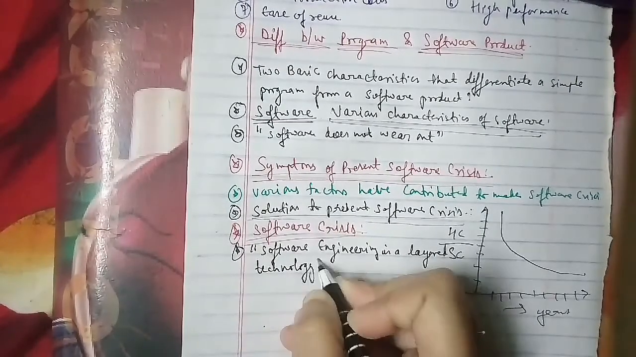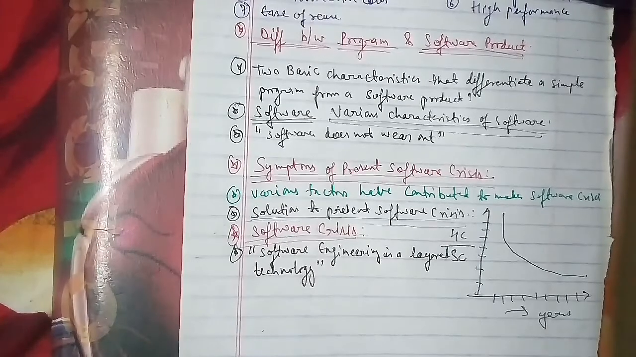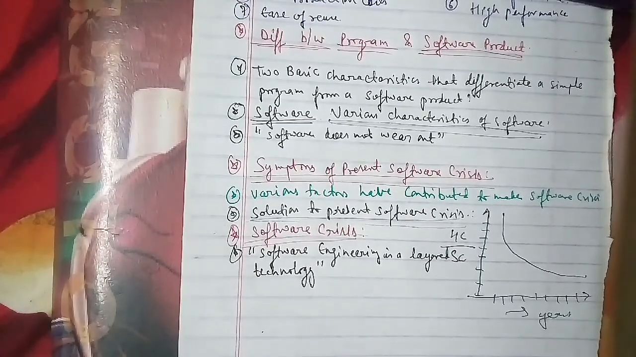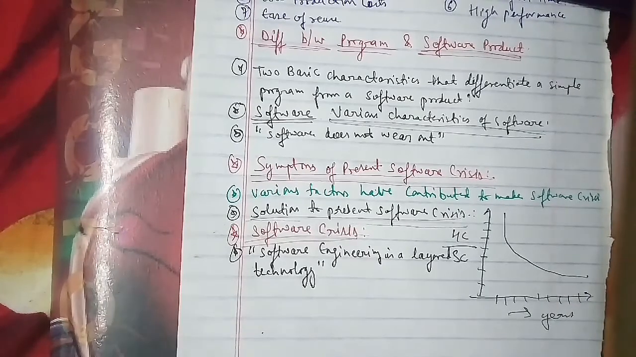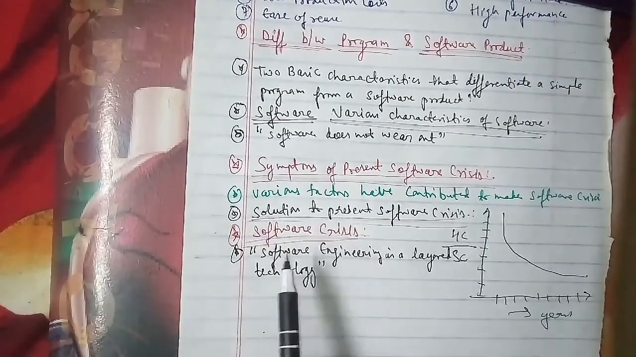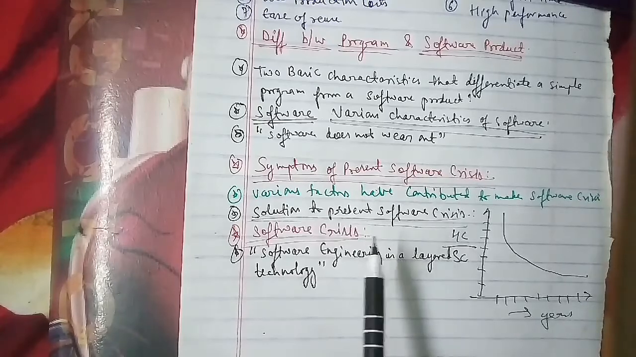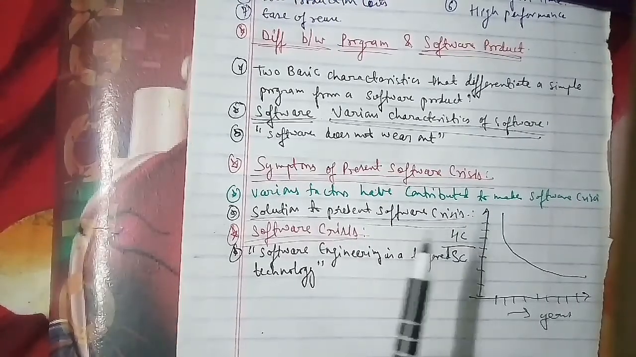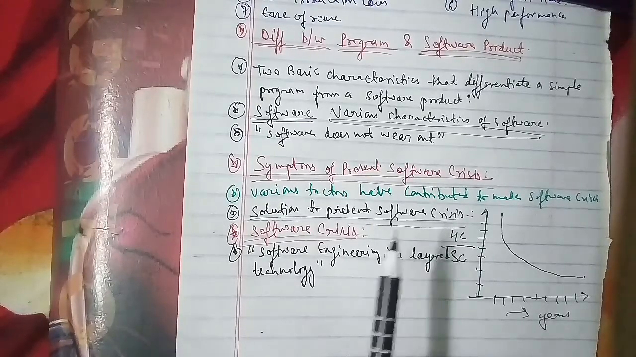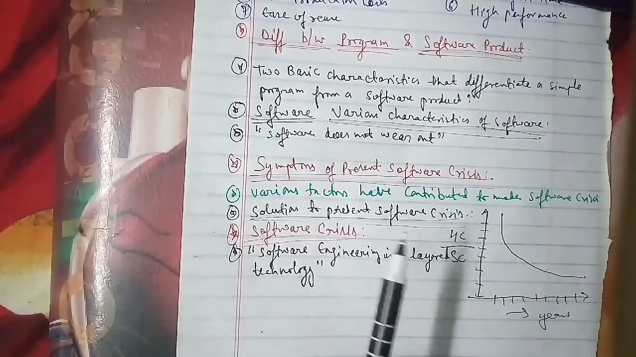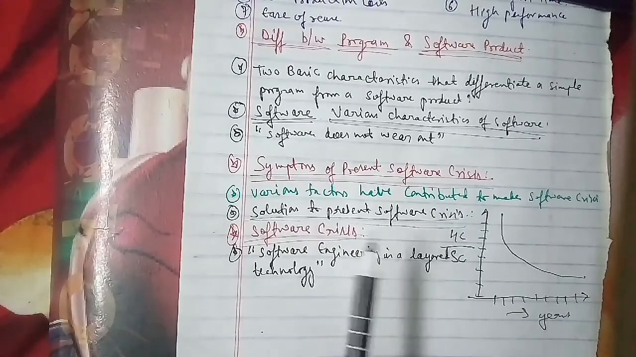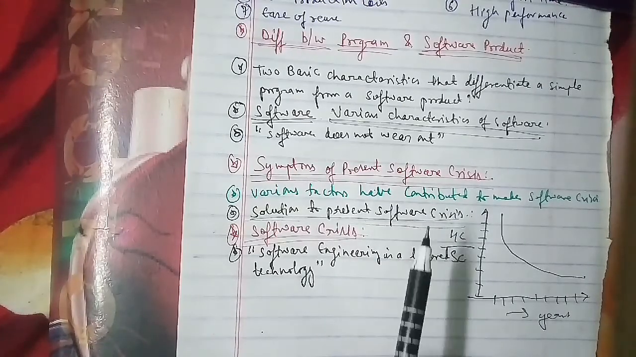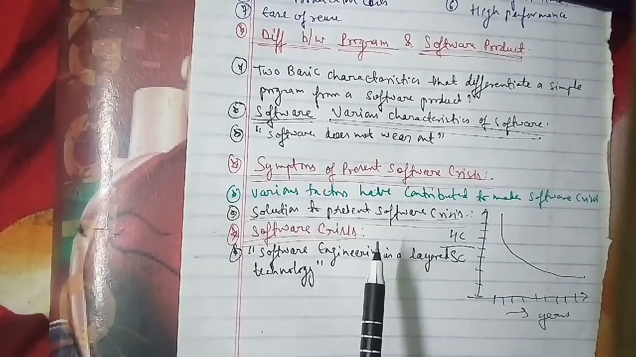This has been asked, as I told you, for 10 marks. So we'll go ahead with the detail, even though we have to make a layered structure as well. Software engineering is a layered technology. Any software can be developed using these layered approaches. The various layers on which the technology is based are the quality focus layer, process layer, method layer, and tools layer.